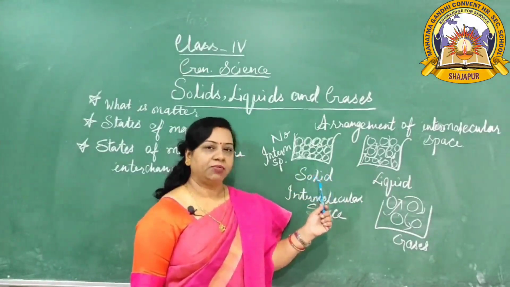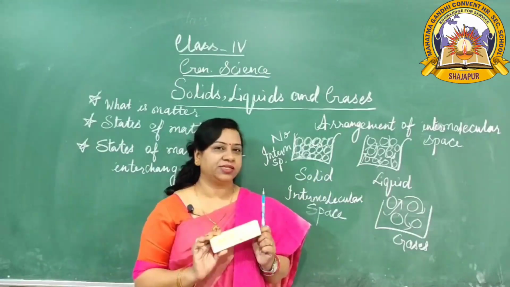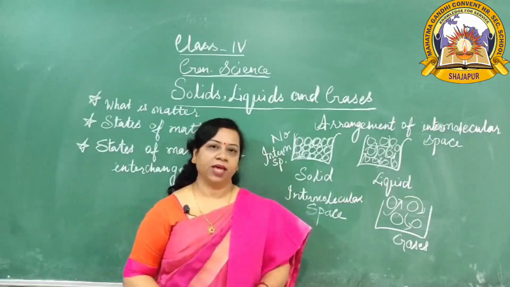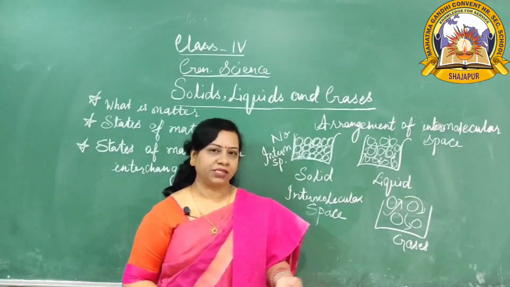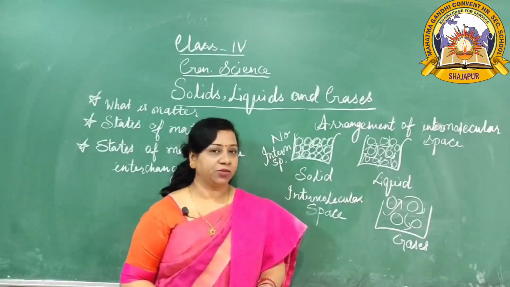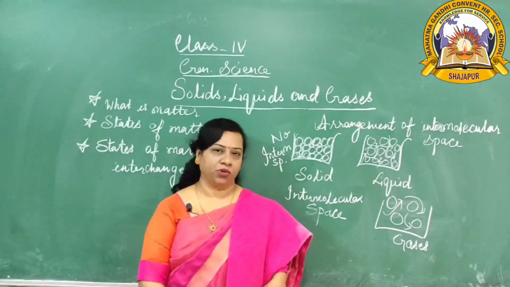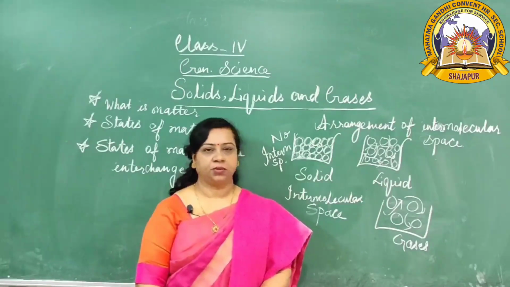Examples: pen, pencil, this duster, these are solids, we can't change the shape of this duster. Okay? But you can change the shape of your toys made of rubber or plastic balls by applying force. Clear? So, what is the conclusion? We come to know that solids have a fixed shape and a fixed volume. Clear? Solids have a fixed shape and fixed volume.